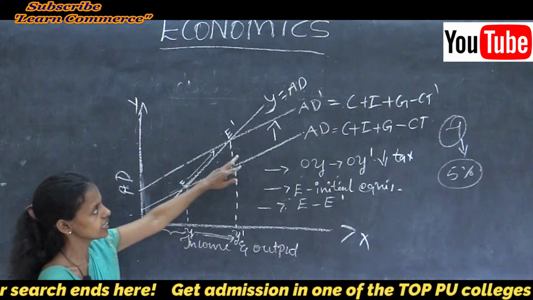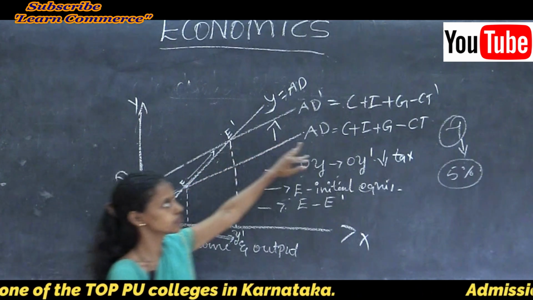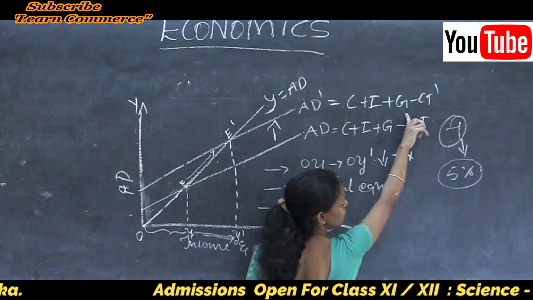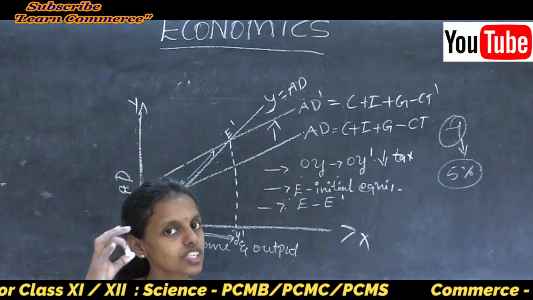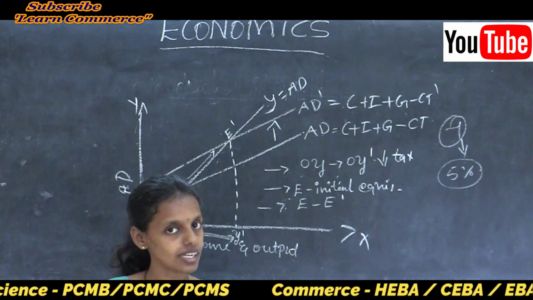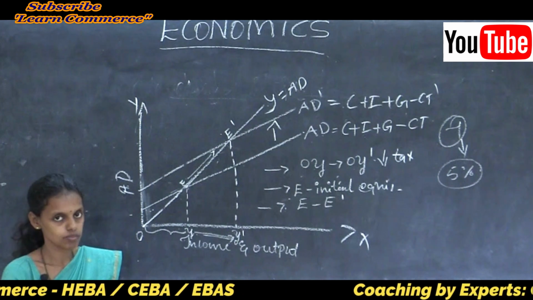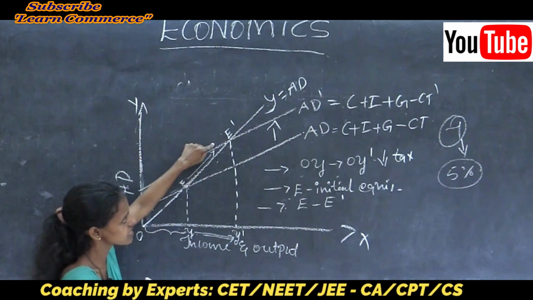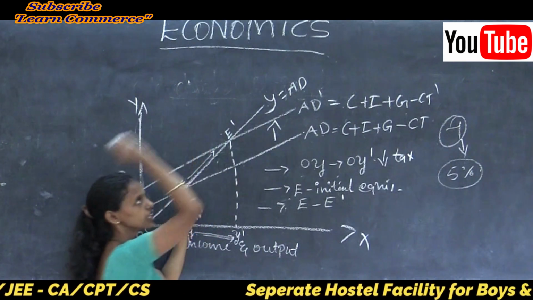So this AD1 is there. Here it consists of consumption expenditure, investment expenditure, government expenditure, minus CT1, because of the reduction in the tax rate, multiplied by 1 minus MPC. Thus, when the demand increases from AD to AD1, the equilibrium point shifts from E to E1.